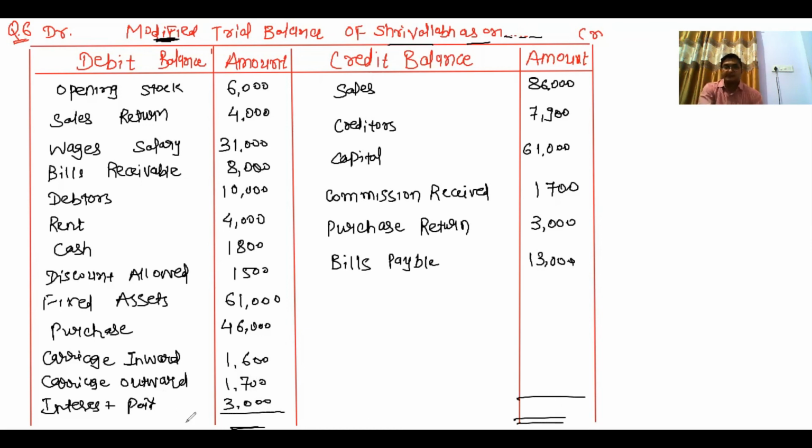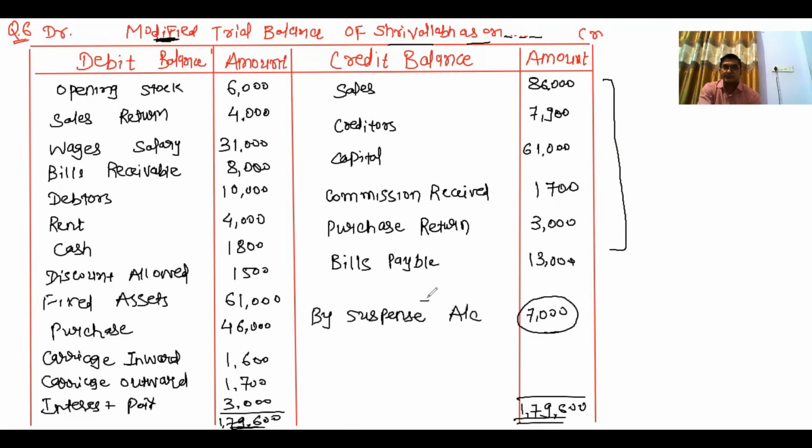So finally, this sum is over, and total of debit side is 1,79,600, and this total that I have to write on credit side, and all these credit entries that I have to deduct it, and difference amount is for 7,000, which we call by suspense account. Okay, this suspense account is the difference that created due to the mistakes that committed by the accountant.